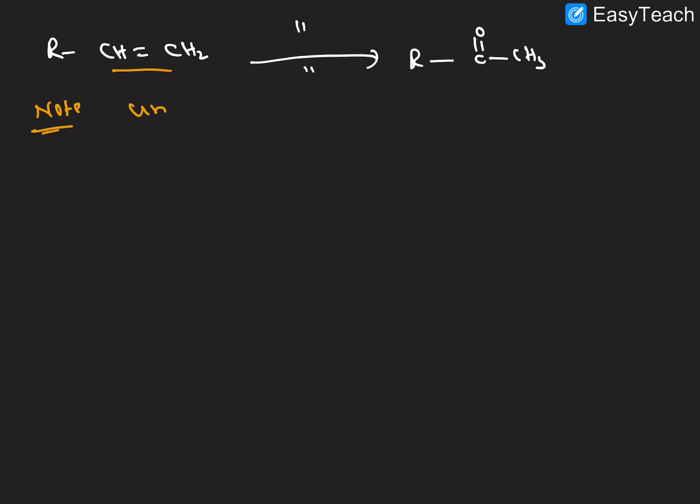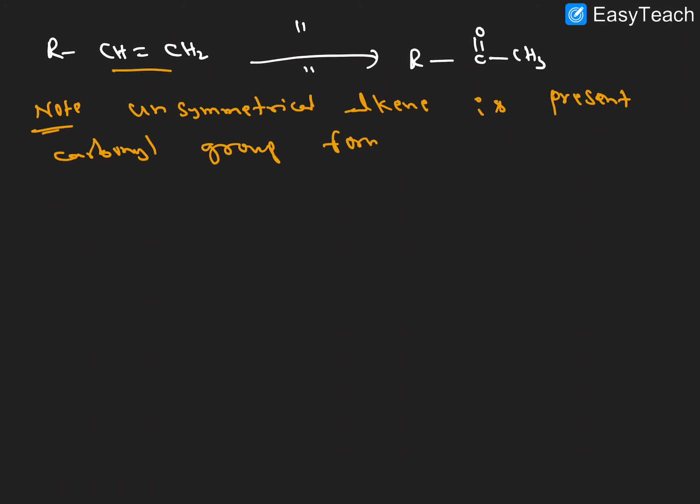So a very important note point here: in an unsymmetrical alkene like this, the carbonyl group forms on the more hindered side, right?